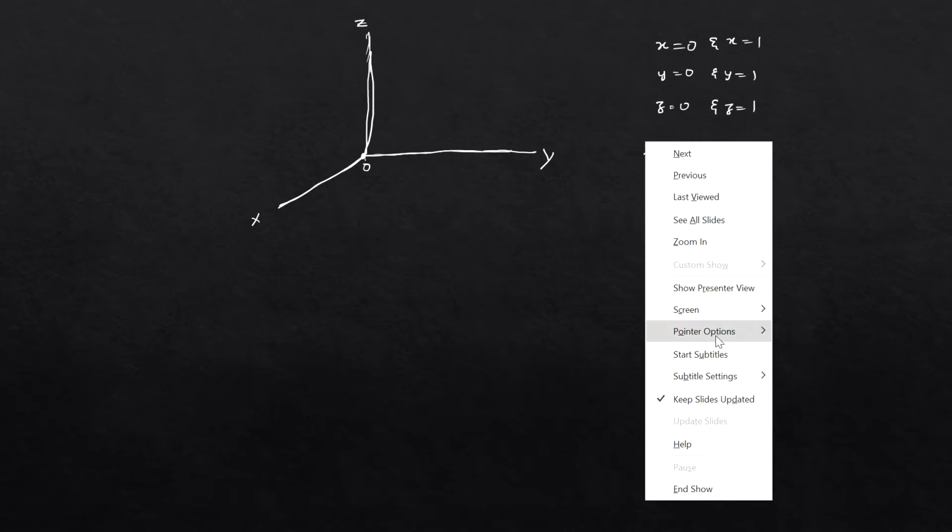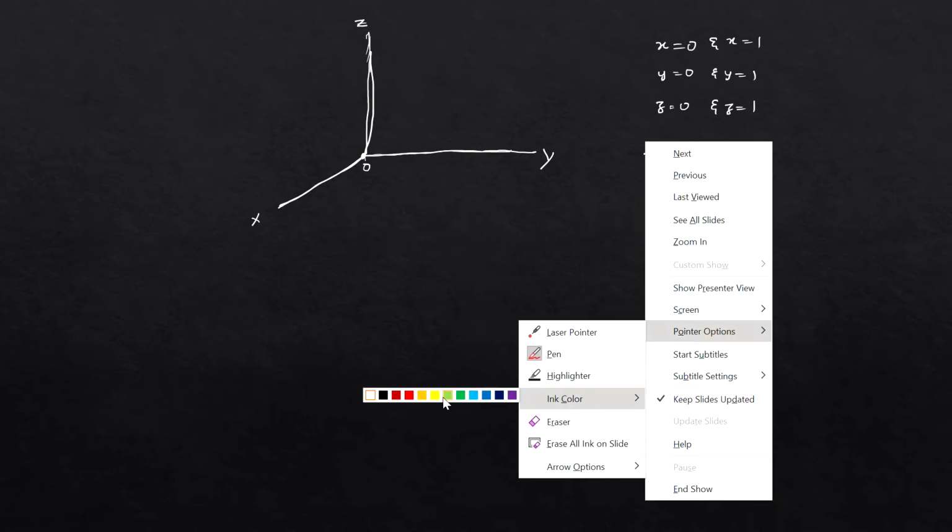This is the origin. I am assuming this as the x-axis, this as the y-axis, and this line as the z-axis. The limits are x equal to 0 and x equal to 1, y equal to 0 and y equal to 1, and z equal to 0 and z equal to 1. Now let me draw the diagram with the other ink.